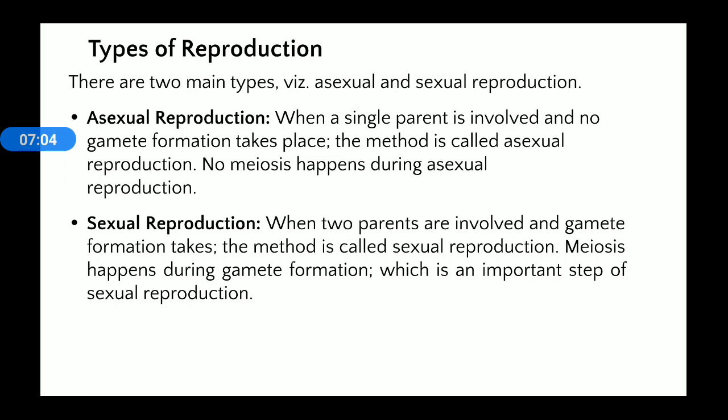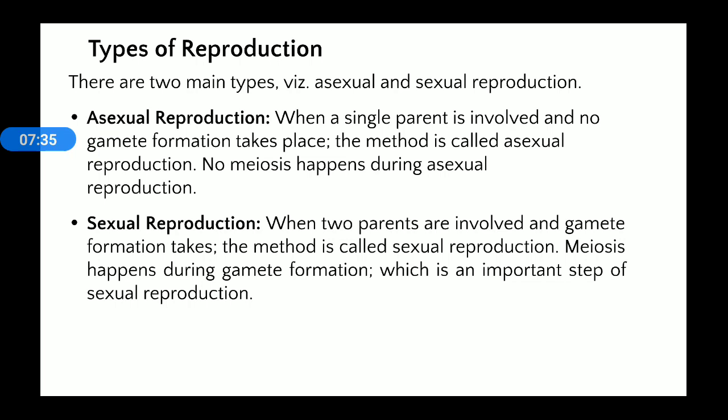The number of chromosomes in the male gamete, that is sperm, and in the female gamete, that is egg, is half that of the adult. Means suppose the male contains 46 chromosomes, but when this male produces the gamete sperm, the sperm will contain 23 chromosomes. So there is a reduction in the chromosome number.